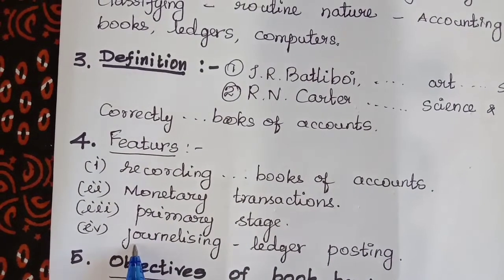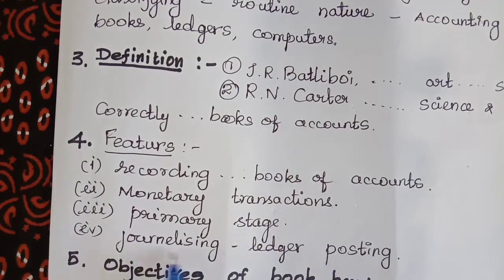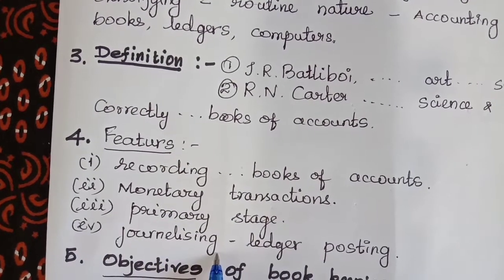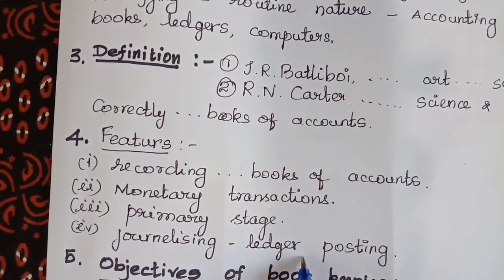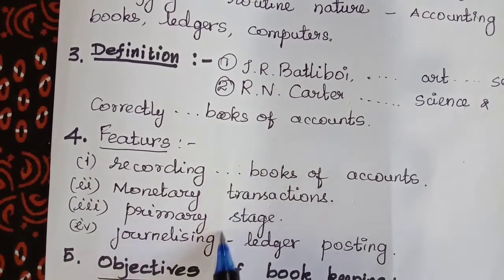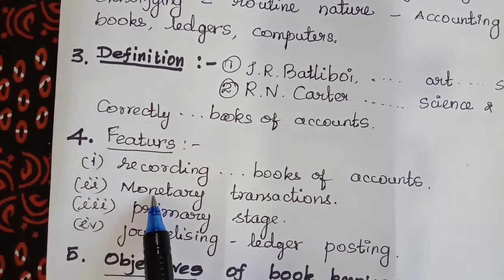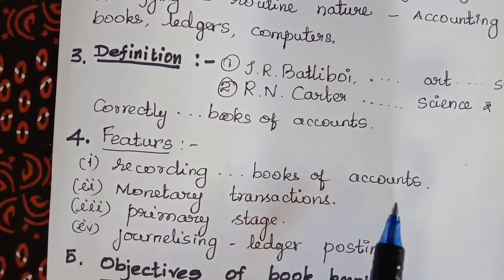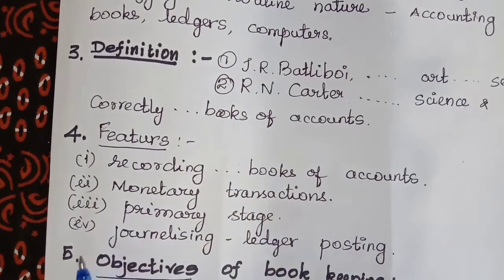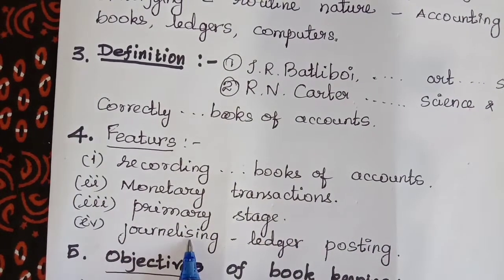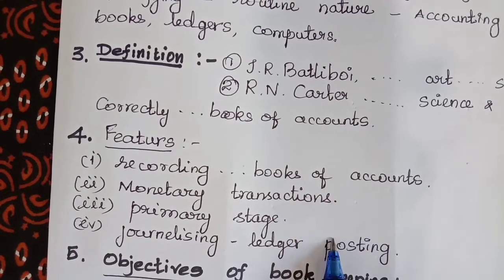The fourth feature is journalizing and ledger posting. What are the two activities involved in bookkeeping? The first activity is journalizing. The next activity is ledger posting. These are the features of bookkeeping. First one, recording in books of accounts. Second one, monetary transactions only recorded. Third one, this is the first stage in the accounting process. Fourth one is journalizing and ledger posting. These are the four features of bookkeeping.